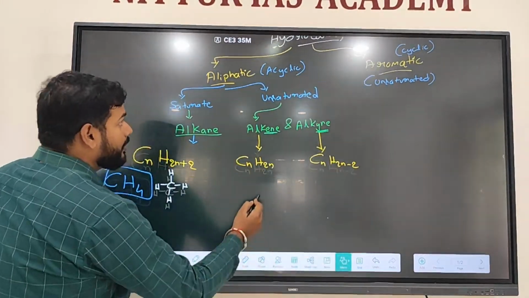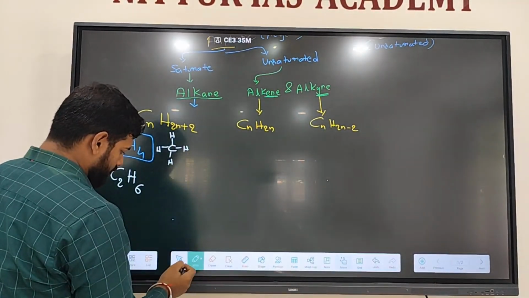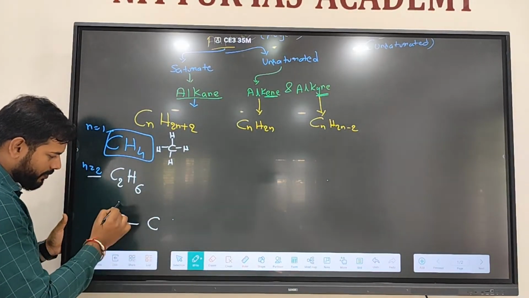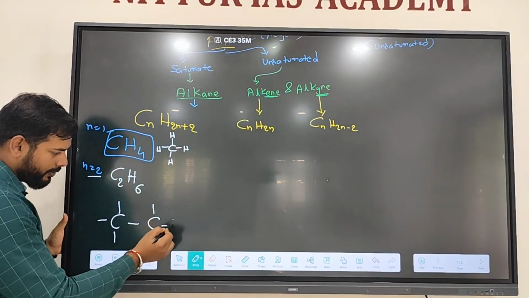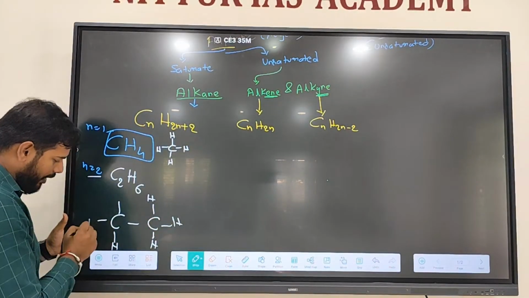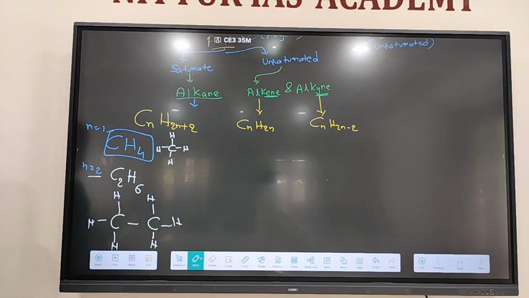C2H6: 2 carbon atoms, 6 hydrogen atoms. Hydrogen can form only single bond. Only single bond is present, right?